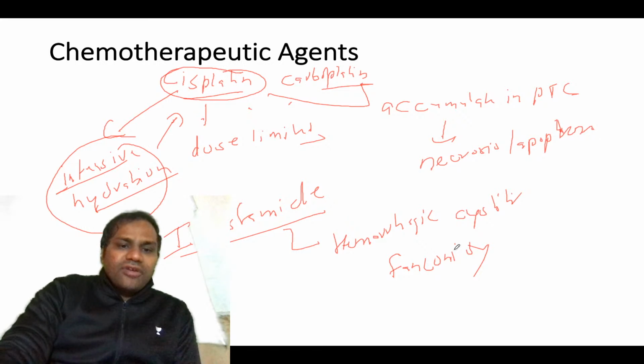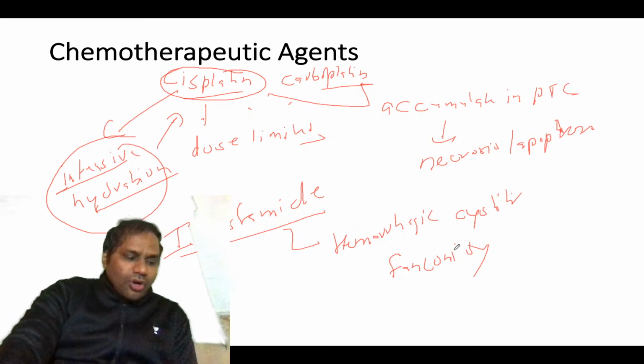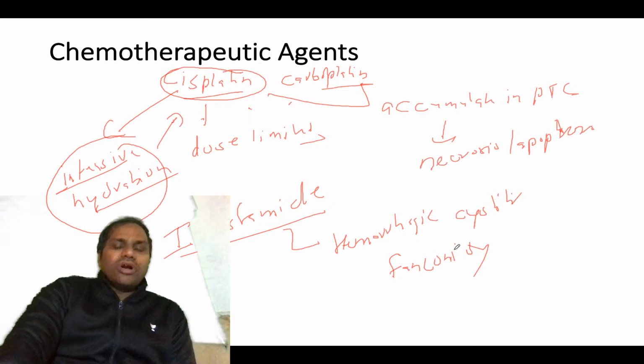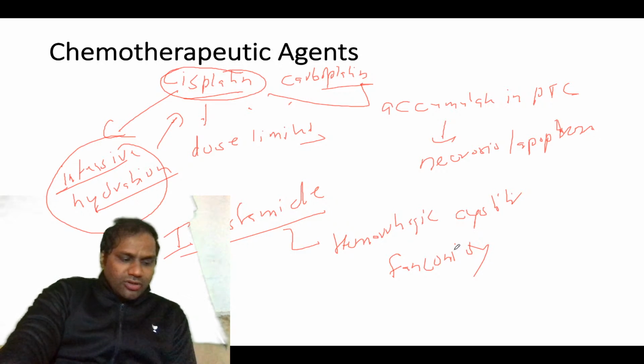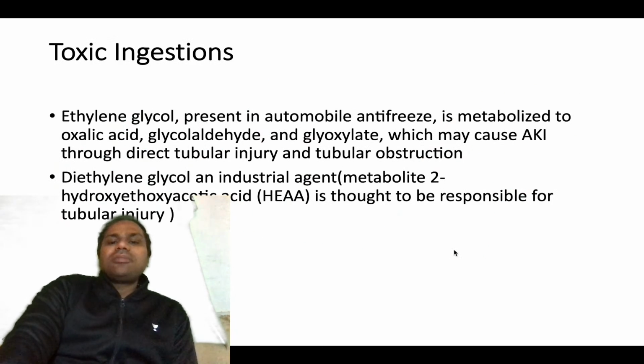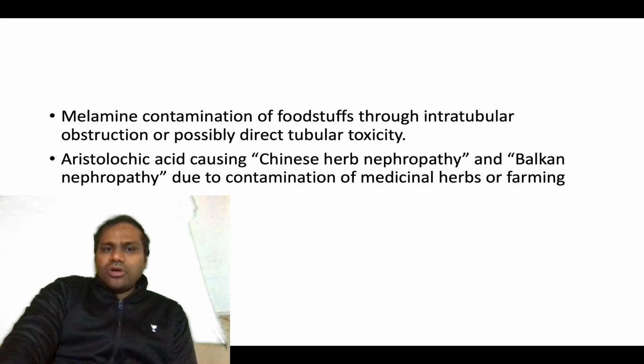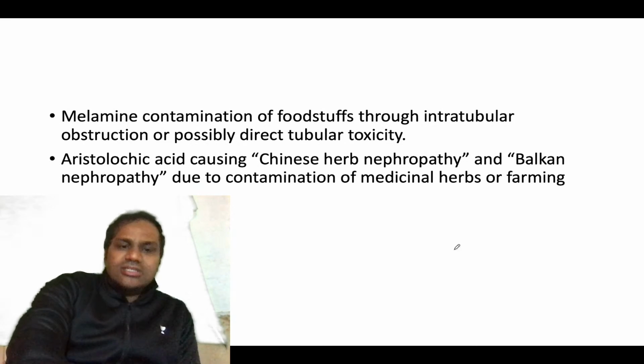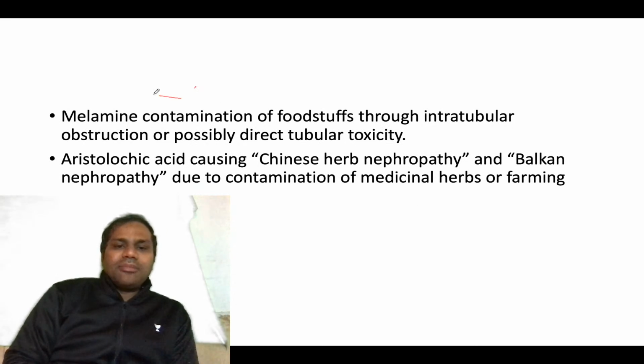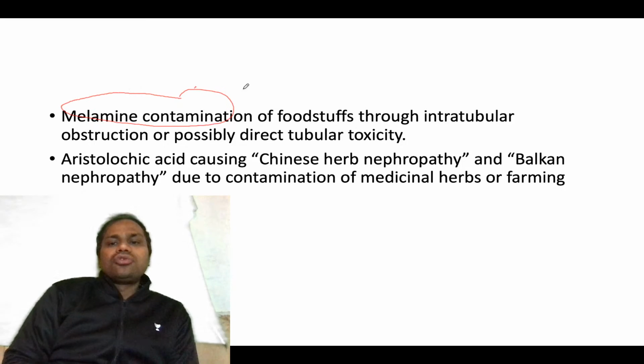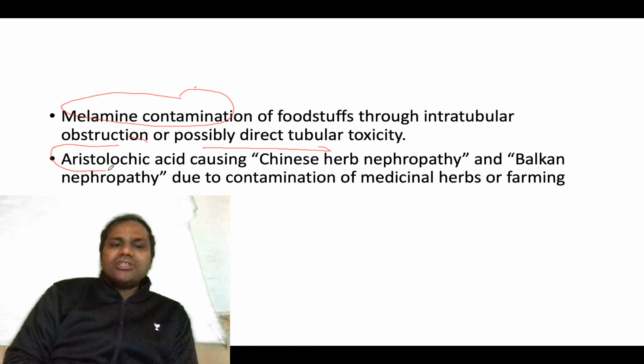Then obviously there are bevacizumab and the other zumab drugs. This will cause thrombotic microangiopathy. So this is about that, and we have talked about toxic ingestion. Then another toxic ingestion is melamine contamination of food products, through intratubular obstruction or possibly direct tubular toxicity.